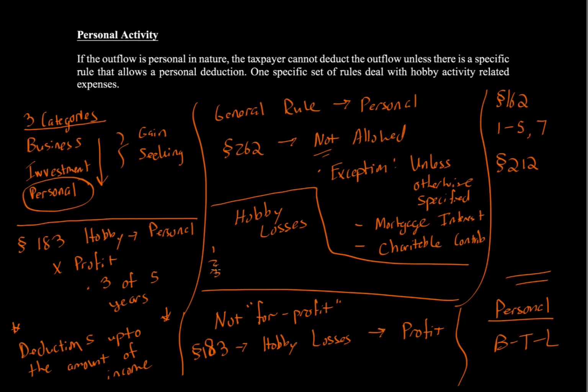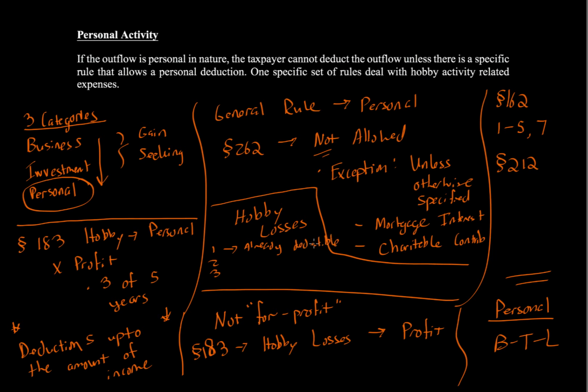The first type are deductions that would be deductible already for personal activities. These include the mortgage interest, the charitable contribution, those kind of things. Other types of interest, paying taxes. These are already part of that. So they're already deductible for people. You don't have to be in an actual hobby activity. Already deductible. So that's category 1.